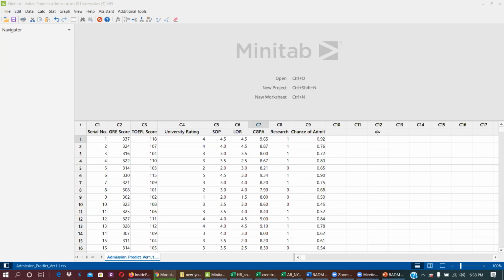Exactly, ratio data. GRE is ratio because GRE score is with reference to zero. What about similarly TOEFL score? What about university rating?